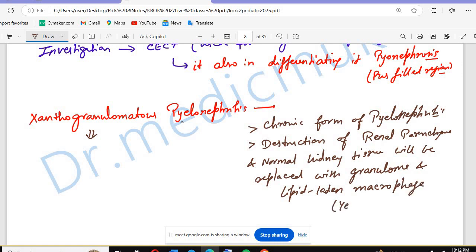So it will give the kidney a yellow appearance because of the lipid structure. Lipids are yellowish in appearance. So that's why we call this xantho. Xantho means something yellowish, like xanthin pigment, which looks yellowish. And because of the granuloma and the lipid laden macrophages that give the yellow appearance, these both make xanthogranulomatous pyelonephritis.